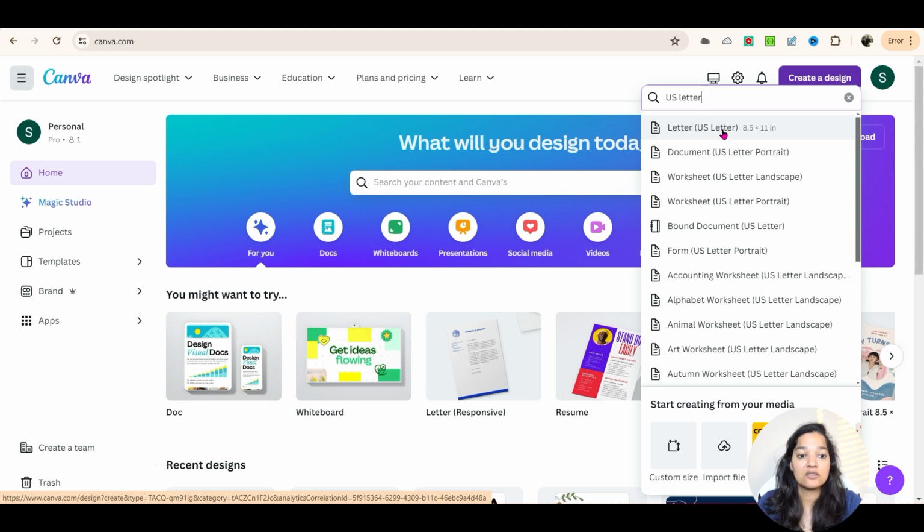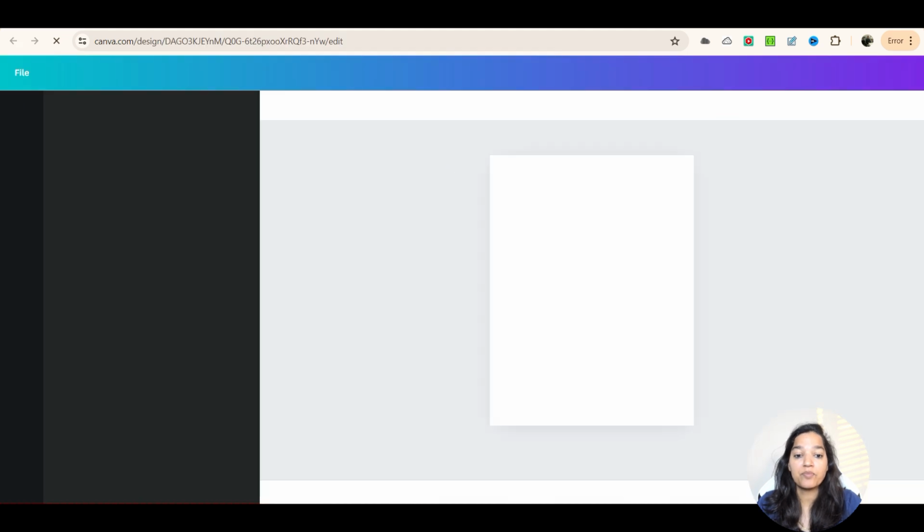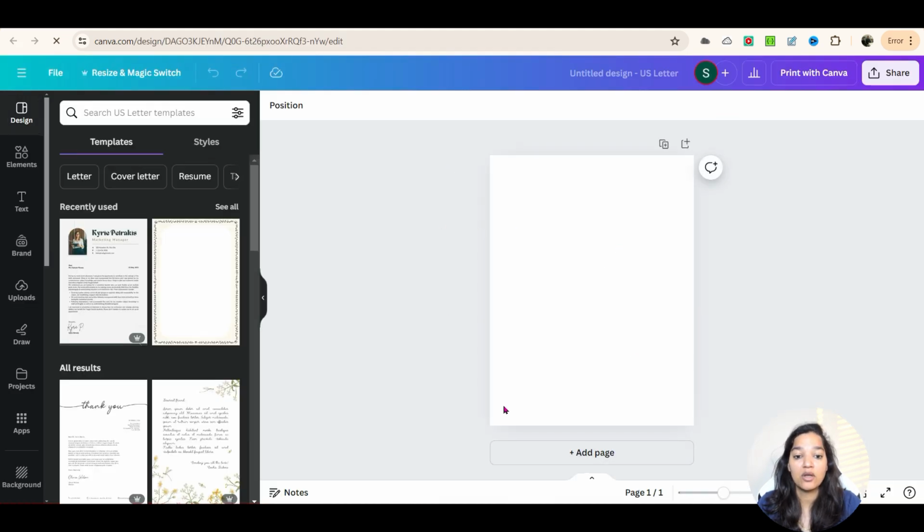You can see here, this is the letterhead that I'm going to use. These are the dimensions: 8.5 inches by 11 inches. So I'm going to go ahead and click on this, and here you can start writing your ebook. But what is the difference between using this and using a Word document, right?